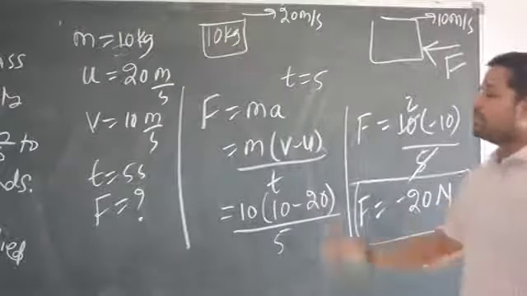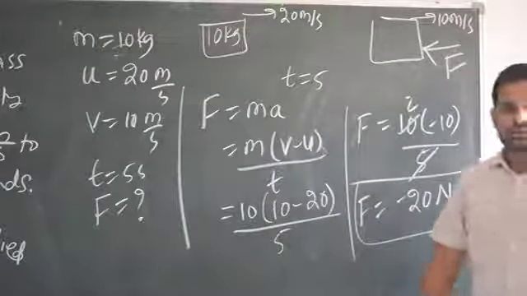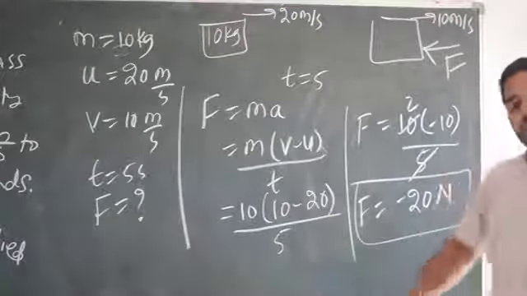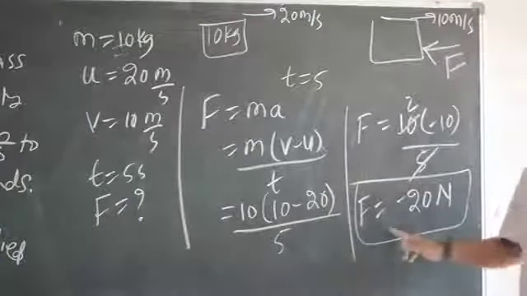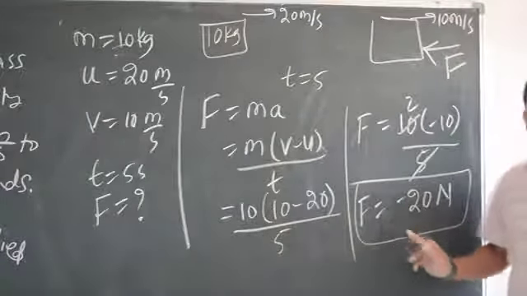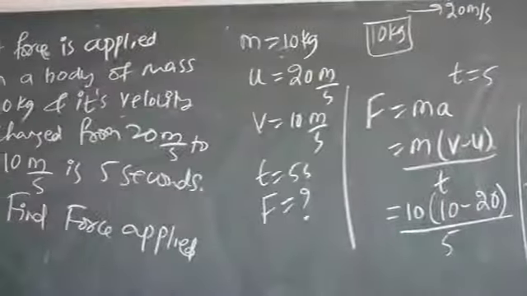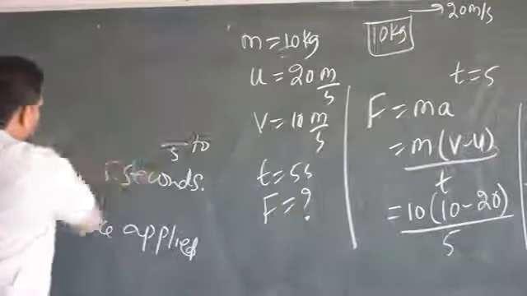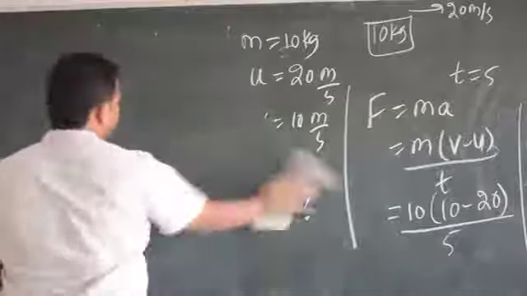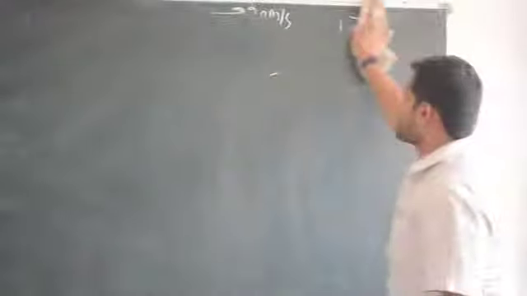Minus 20 Newton. You may say, sir, how can force be minus? Yes, because it is in the opposite direction of the motion. If force is applied along the direction of motion, it is positive. If force is applied in the opposite direction, it becomes minus. So that's why it is minus 20 Newton. Very important. With the first question you have done one conceptual understanding. Okay, so let's get into the next question now. Let us try to understand the next question also. I will give very simple questions, starting 2-3 questions. Then we will jump on to the difficult level of questions.